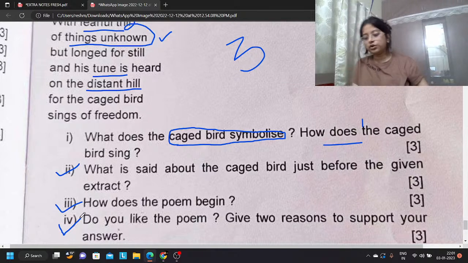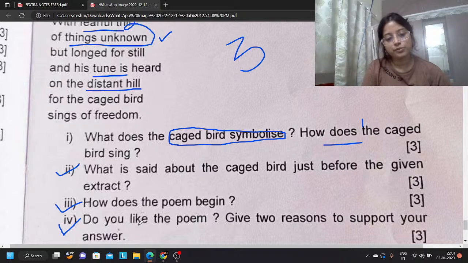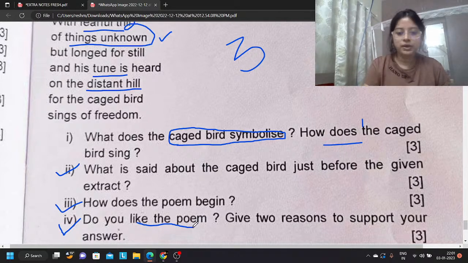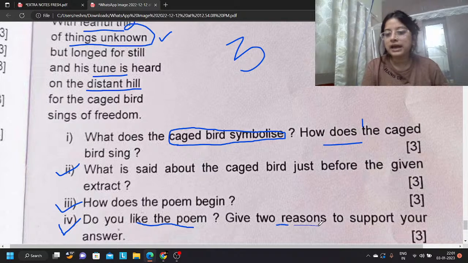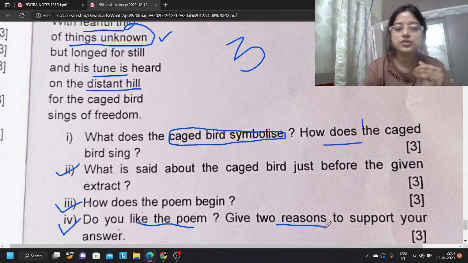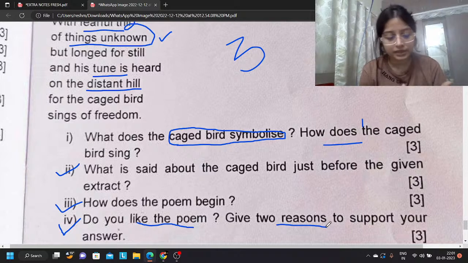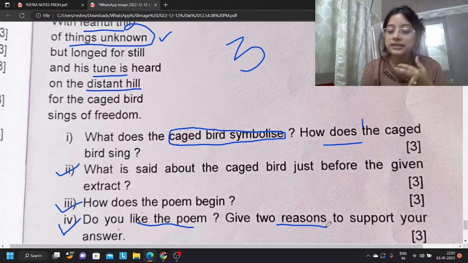Any opinion, good, bad, but it has to be relevant. That is it. For example, do you like the poem? If you ask me, I can say I do like the poem. Because now you have to give reasons also. You can simply give this as your answer, no? This poem is written in such a way that it is kind of autobiographical, where we understand the problems, the reality, the challenges faced by the African Americans in the society.